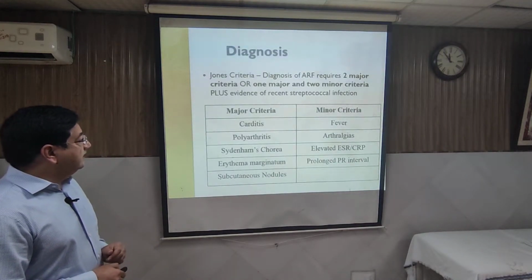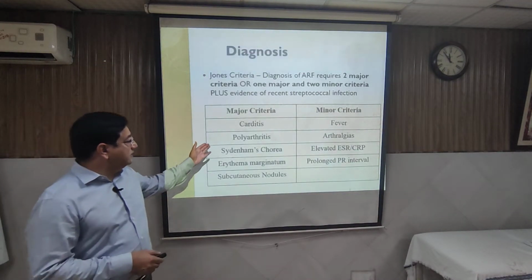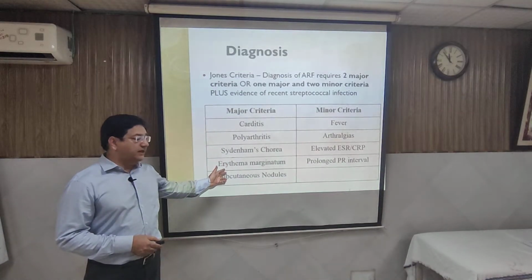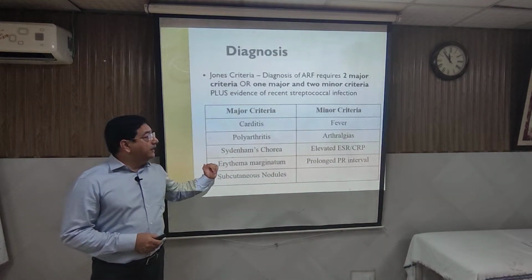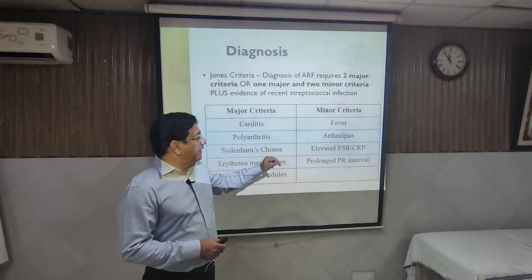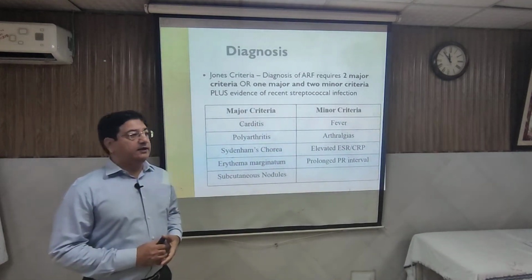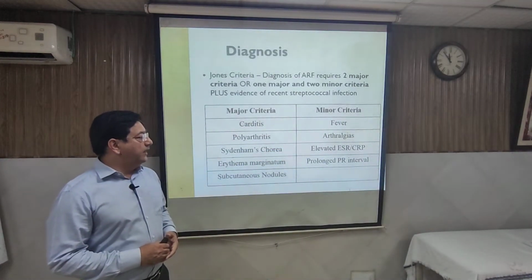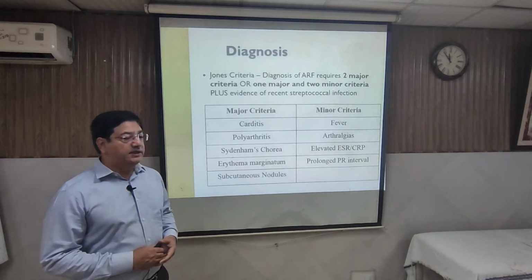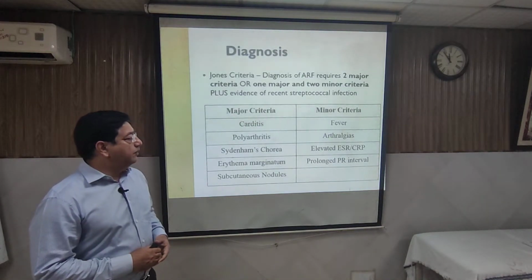The major criteria we have discussed before: carditis, polyarthritis, Sydenham chorea, erythema marginatum, and nodules. There are 4 minor criteria: fever, arthralgia, and the 2 lab investigations, elevated ESR or CRP, and prolonged PR interval.